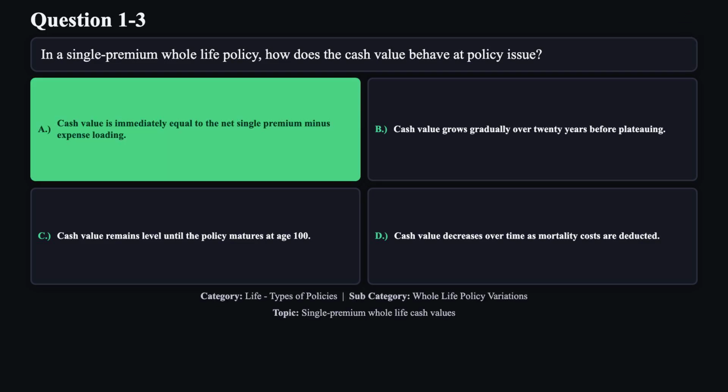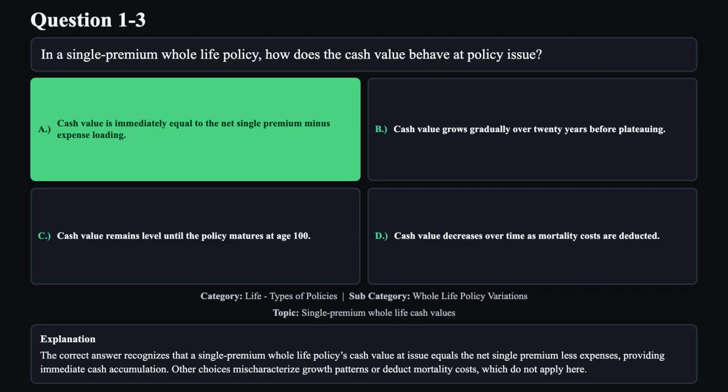The correct answer is A. The correct answer recognizes that a single premium whole life policy's cash value at issue equals the net single premium less expenses, providing immediate cash accumulation. Other choices mischaracterize growth patterns or deduct mortality costs, which do not apply here.